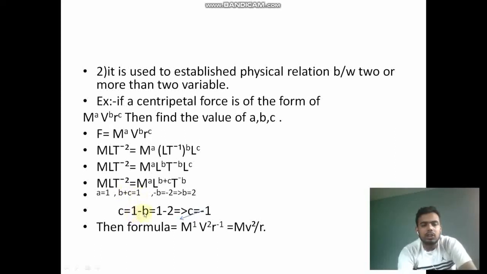So c is equal to 1 minus b, and we found b is 2, so 1 minus 2, that is c is equal to minus 1. So the formula is m to the power 1, v to the power 2, and r to the power minus 1, that is mv square by r. As you know, the centripetal force formula is mv square by r. So we can establish relations between two or more variables using dimensions.